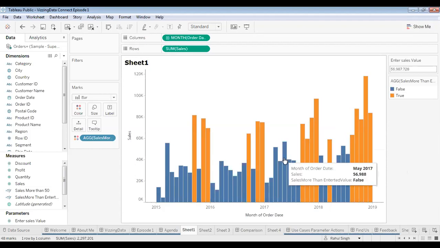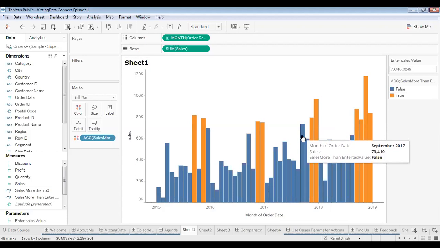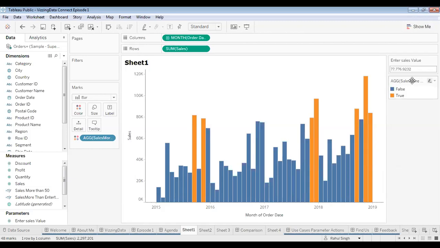So this is how a parameter action is used, and using this, like I said, you can add a lot of interactivity to your dashboard. Like I said before, it completely eliminates the need to enter values into that particular value box that we have now. So this is a very basic concept of parameter action. There are many use cases for this. We still have a lot of time right now, so we will actually see a use case of how to use parameter actions.